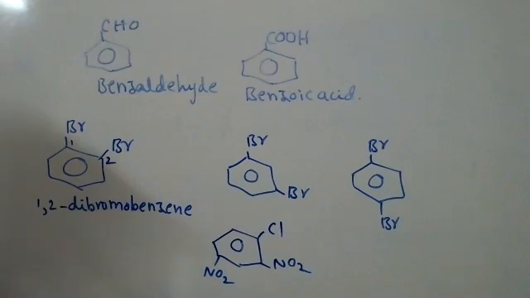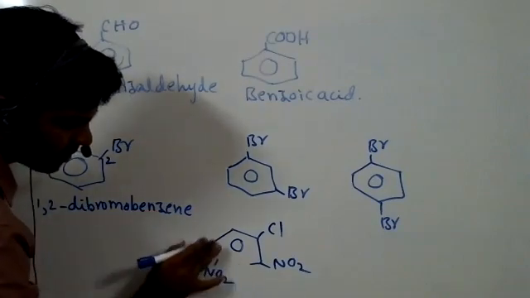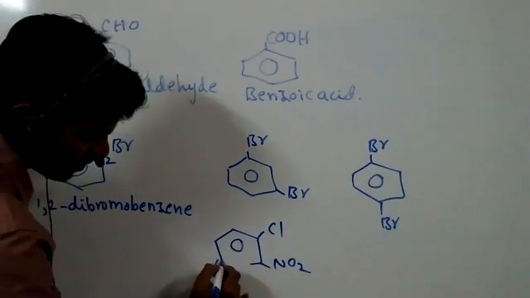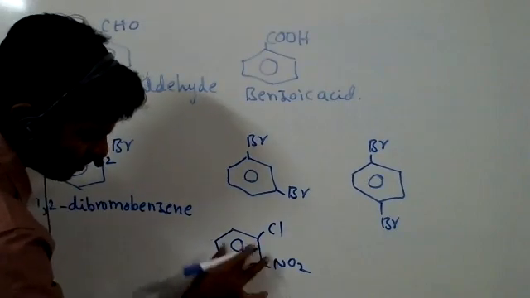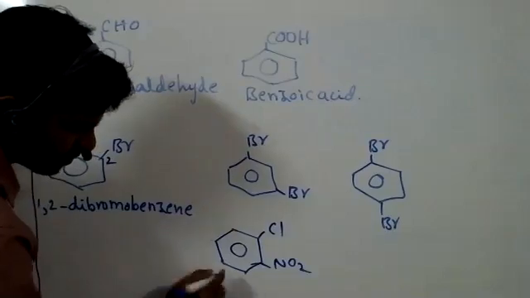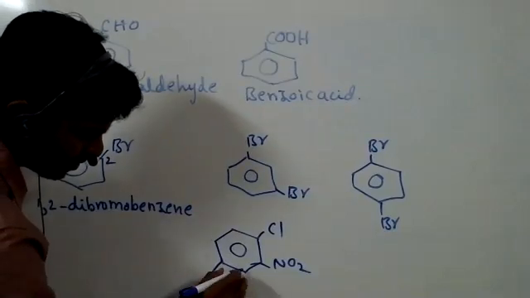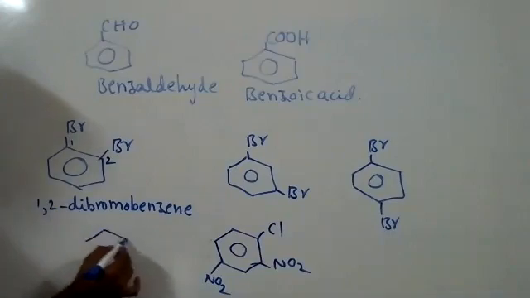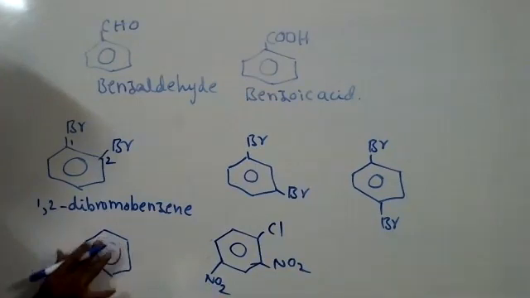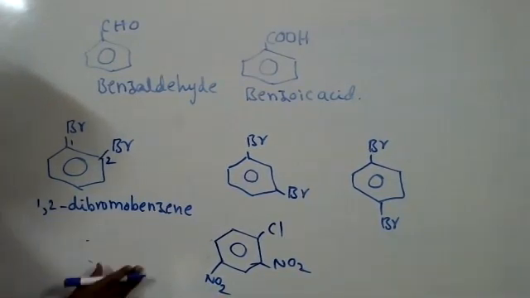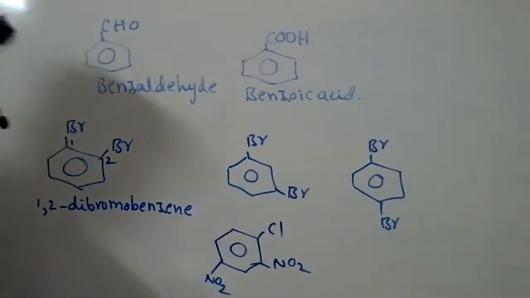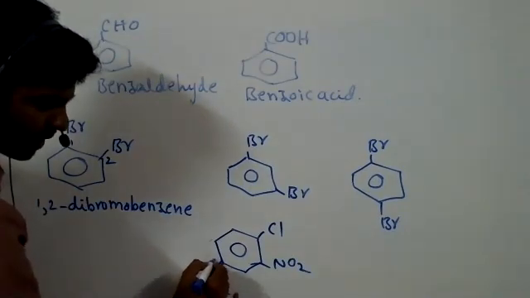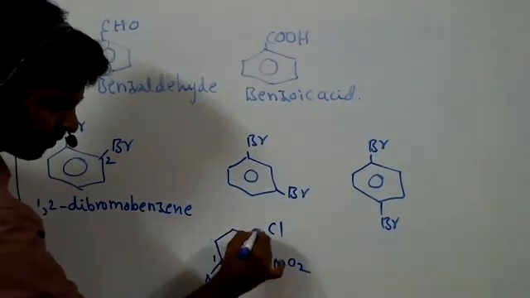From where do we start numbering? From Cl or from NO2? While writing the benzene ring, keep a somewhat big size, don't keep a dot, keep a big ring. Suppose I start numbering from this side, 1, 2, 3, 4.